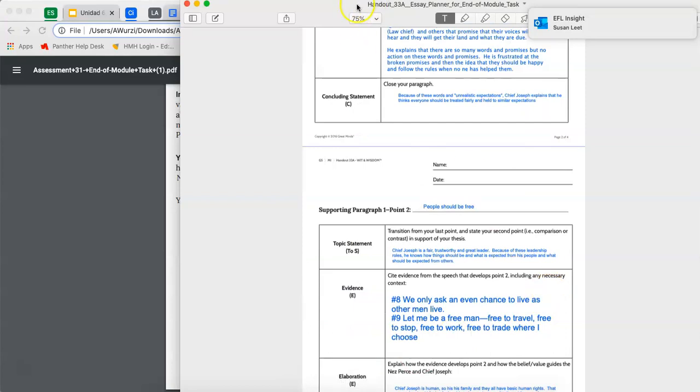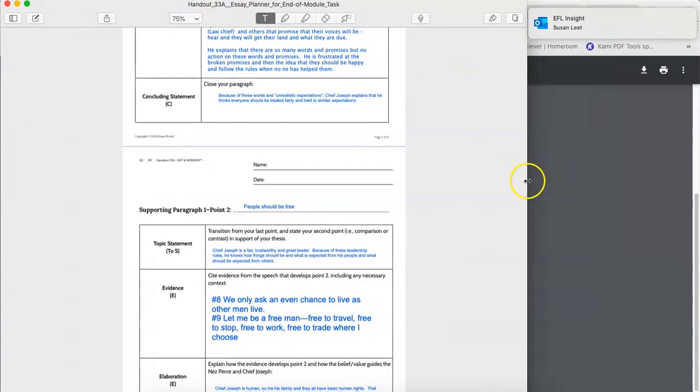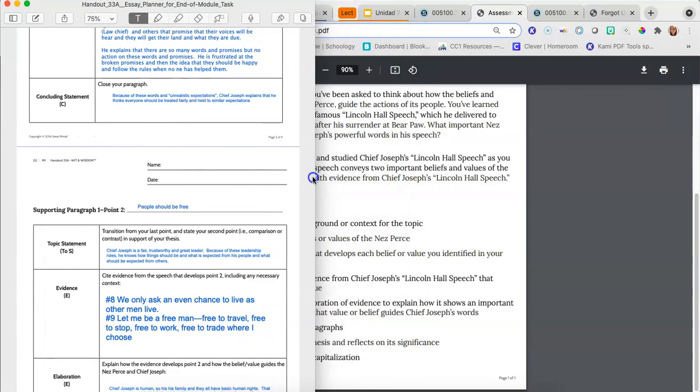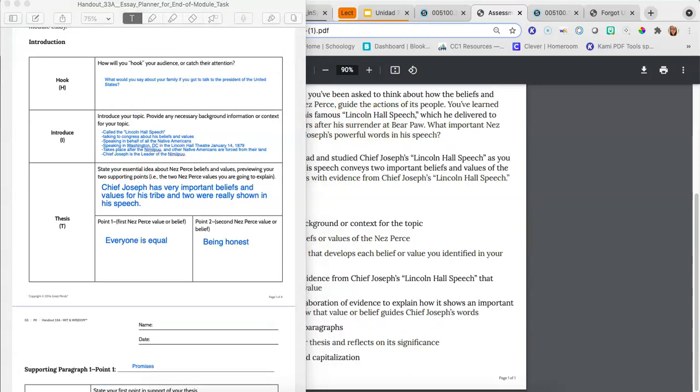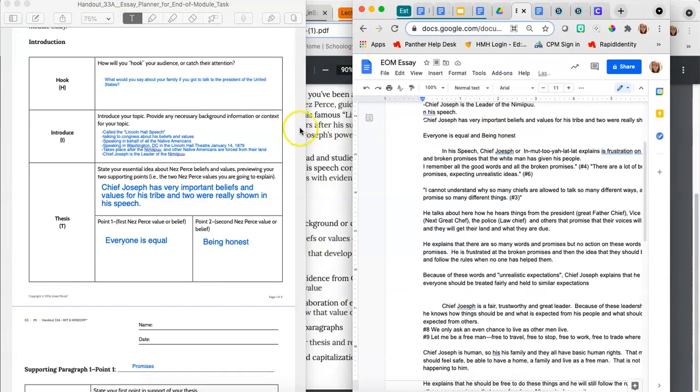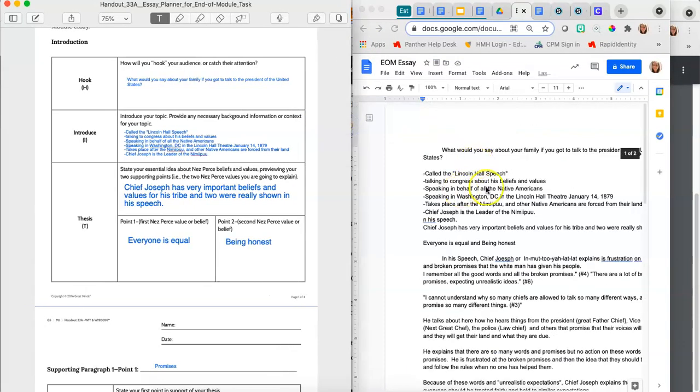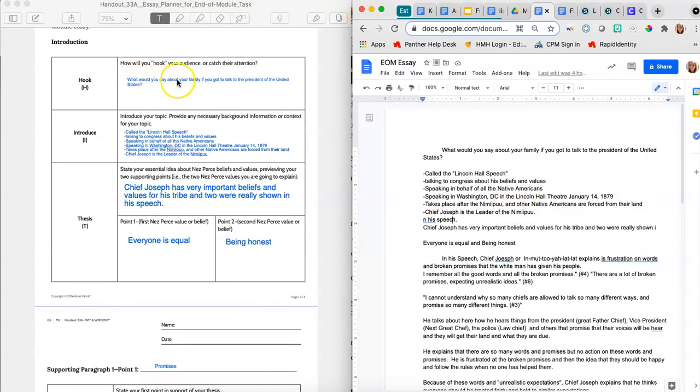So this is what I did. What I did first is I took all my information, which I have next to me, and I literally copied and pasted it into Notability, okay? Or I started typing it up. So I have my beginning question, you can see here. What would you say about your family if you got to talk to the President of the United States? So I put it here. I put some of my background information here. I put down my topic and my thesis. If you notice, this was just my introduction area. So I copied it and put it here.